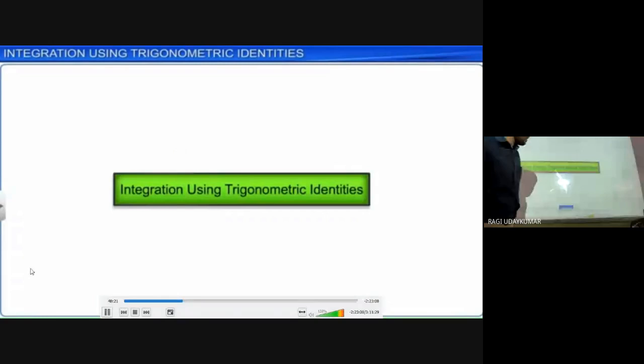Integrations which involve the trigonometric identities. Trigonometric identities use करके what are the integrations are there, let us see here now. So trigonometric identities means usually what is meant by identity?